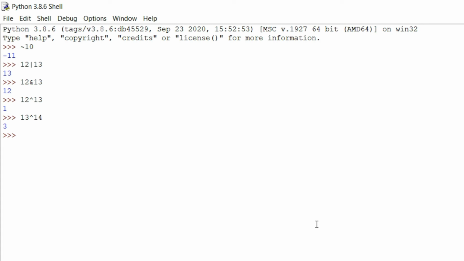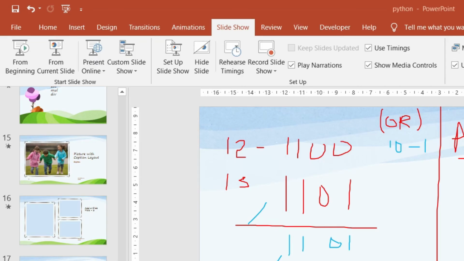Now let's discuss these things in more detail. Another thing we have is called the left shift and right shift operator. We need to perform the left shift and right shift operation and see what answers we end up with. I'm taking 10 left shift 2. So I'm getting 40. How strange! And 10 right shift 2, what do I end up with? It is 2, right? So what is this thing? Let's see.